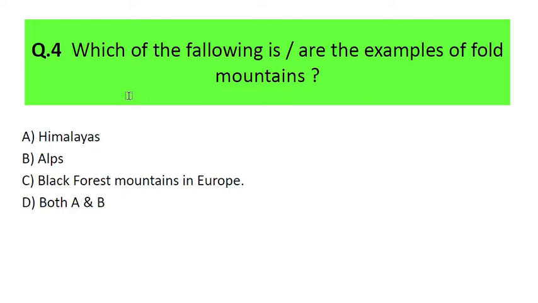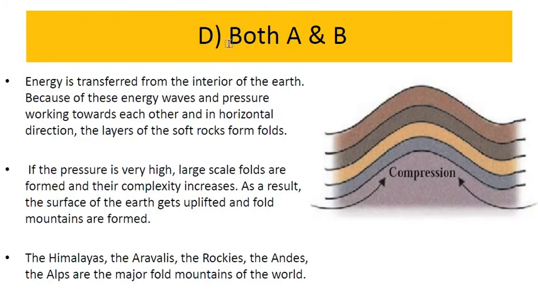Then the next question is: which of the following is or are the examples of fold mountains? The Himalaya, Alps, Black Forest mountain in Europe, and both A and B. So the correct answer over here is both A and B. It is a fold mountain. It is big. It is formed because of compression. Here you can see one plate is moving, and here it is another plate.